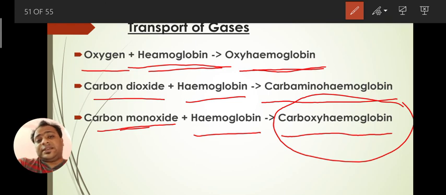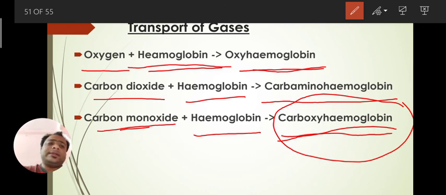So wherever there is smoke present, we should avoid that place, because if we go there, the carbon monoxide can easily go inside our body. And you know that carbon monoxide has a higher affinity than oxygen and carbon dioxide. Even if a very little amount of carbon monoxide is present, the hemoglobin attaches with carbon monoxide, not oxygen or carbon dioxide. There is a fact here: because carbon monoxide is a highly unstable compound, it easily attaches with hemoglobin to form carboxyhemoglobin. So this is how these gases are transported.